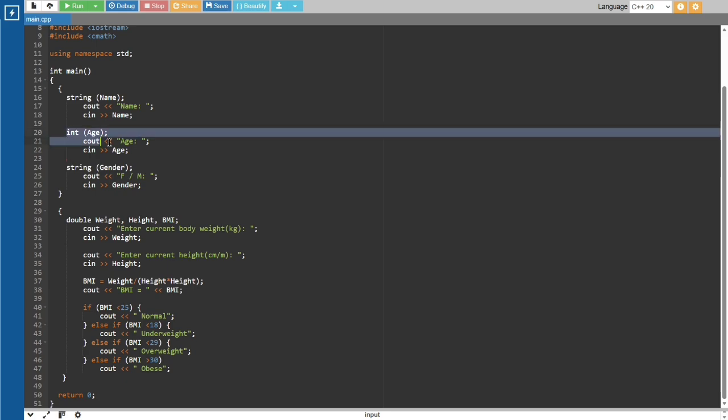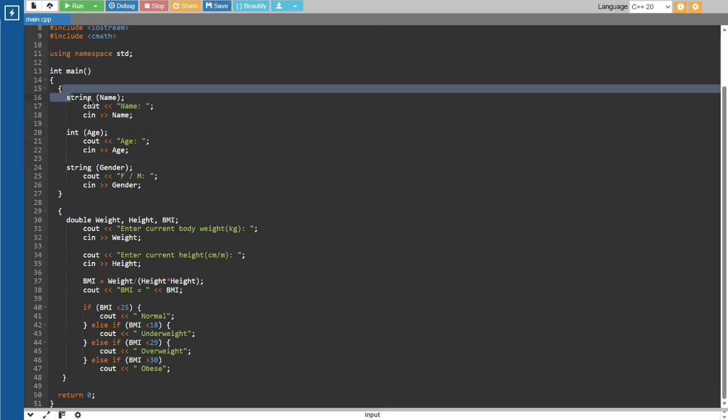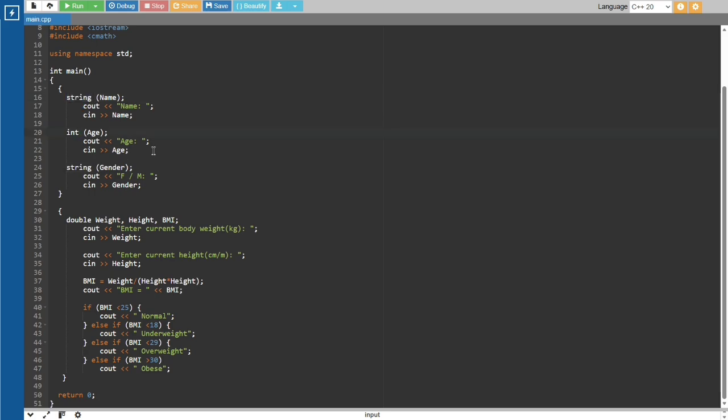The second one is the same as this one, but it's for age. This is not a string. I made it an integer so that if they write letters instead of numbers, it will show an error instead of continuing forward. So that's why I put int, or integer, instead of string, because string is for alphabets, while integer and float are for numbers.